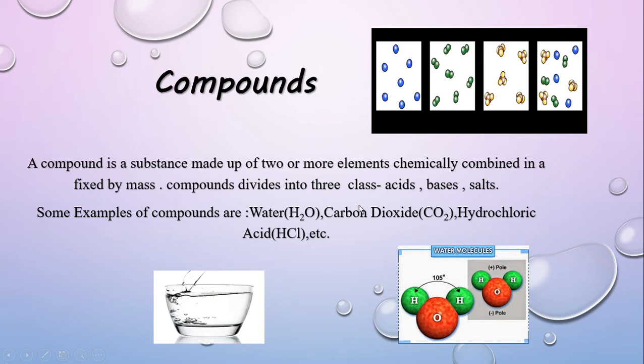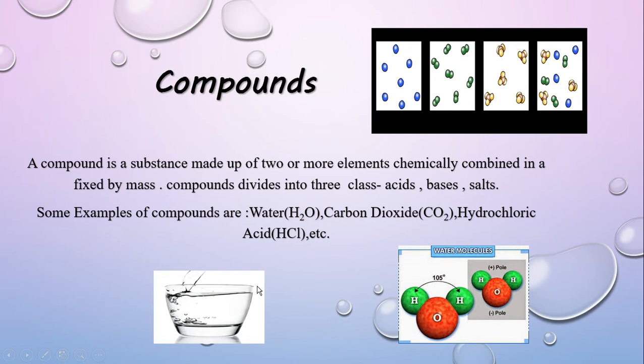Compounds are divided into three classes: acids, bases, and salts. Acids are sour in taste, bases are bitter in taste, and we have already studied about them in 7th class. Some examples of compounds are water, carbon dioxide, and hydrochloric acid.